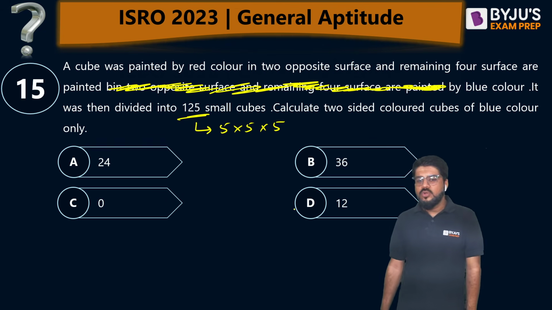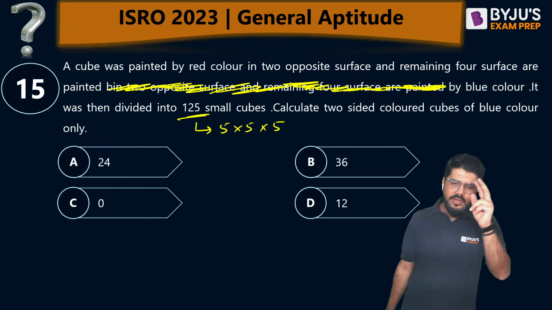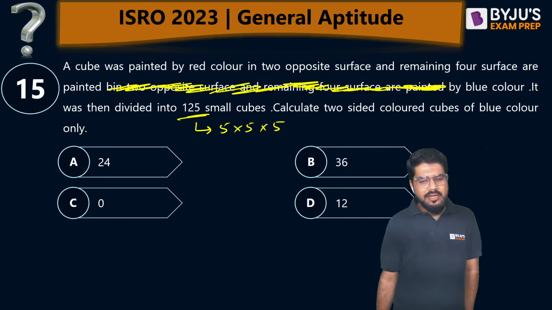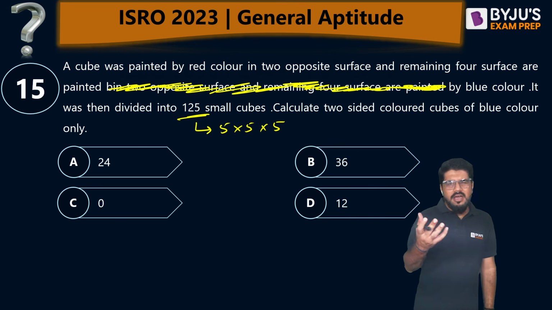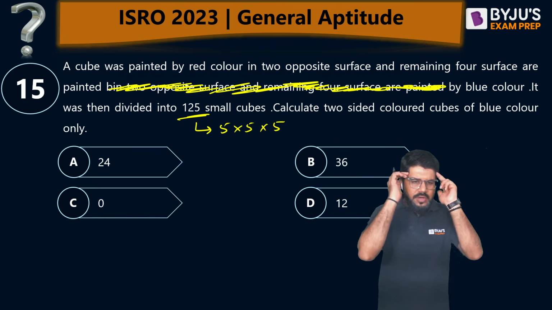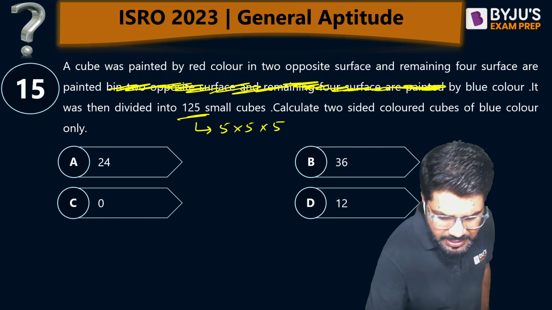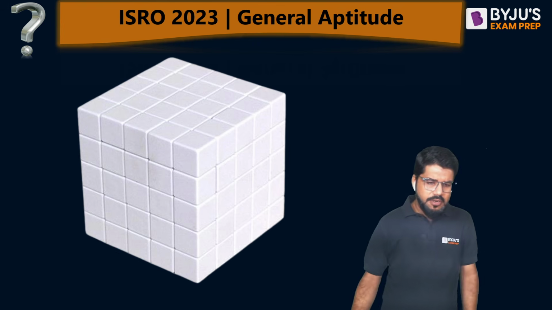Okay, calculate the two-sided colored cubes of blue color only. The cubes which are two-sided colored, and that too in blue. Around 1 minute will be enough if you have practice of solving cube questions. So start solving it. You can pause once again, and let's consider this particular block, everybody.